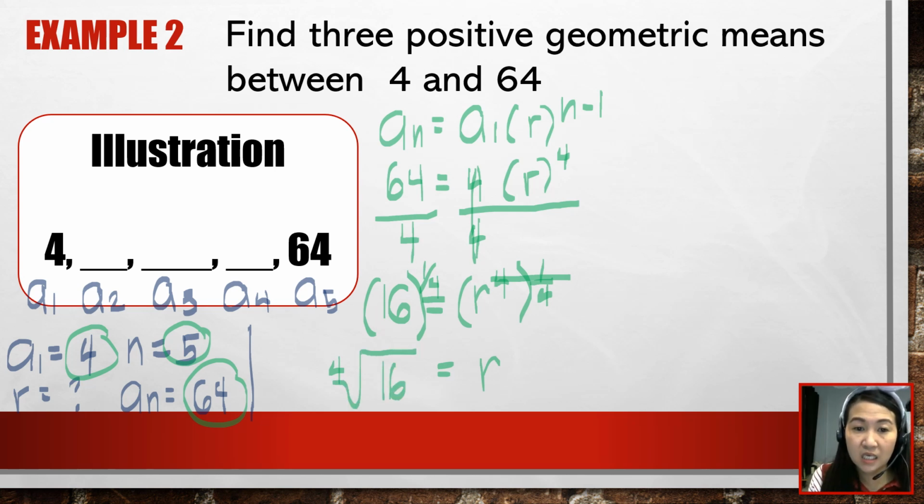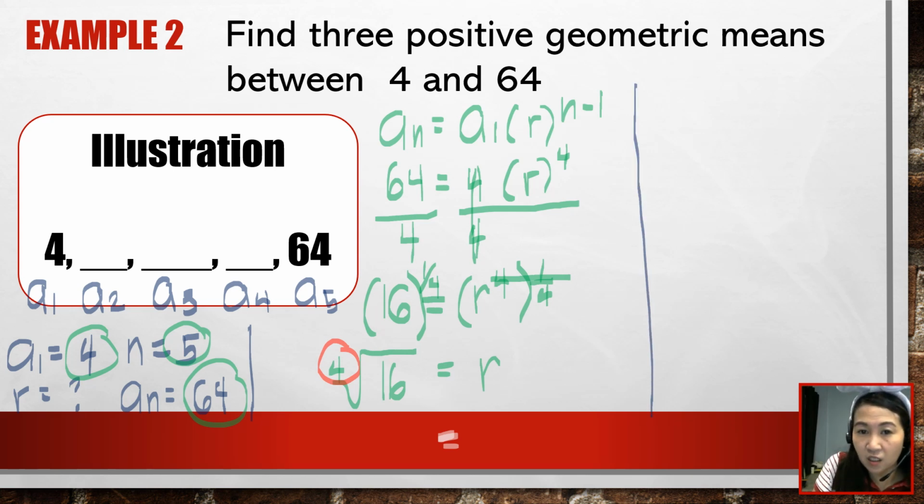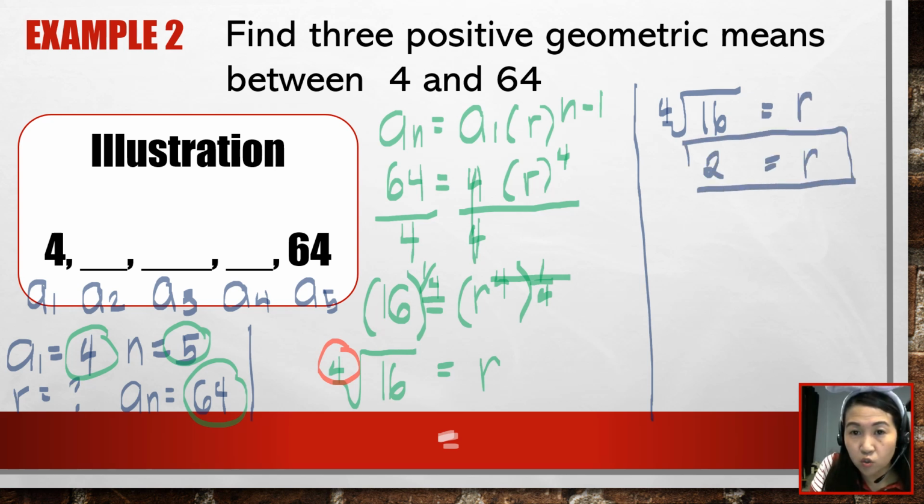So what is the number that you can multiply 4 times to itself that will give you an answer of 16? The answer here is 2. So let me rewrite it here. 4th root of 16. So our r is 2. Our common ratio is 2.